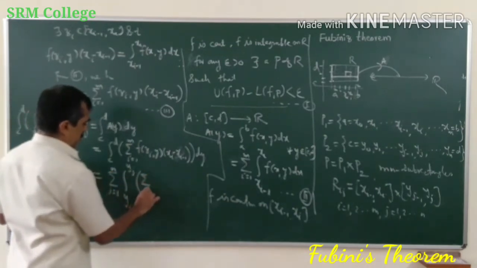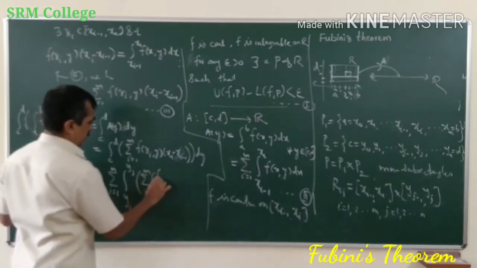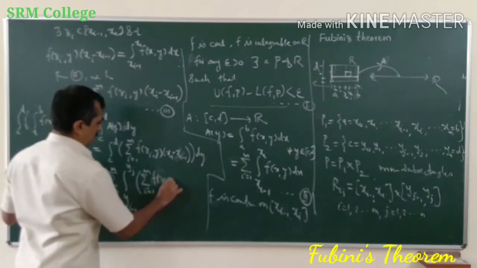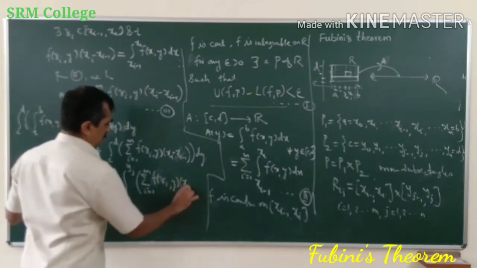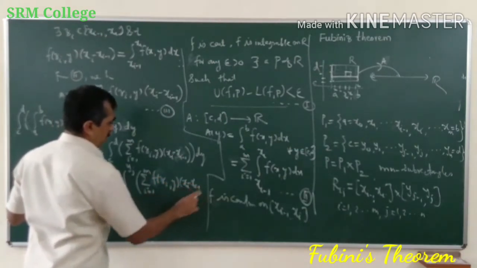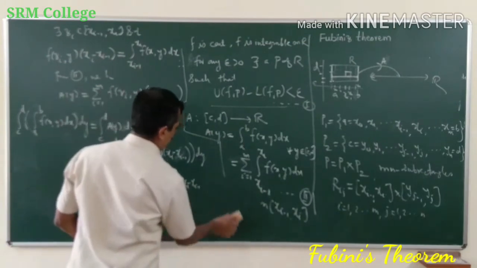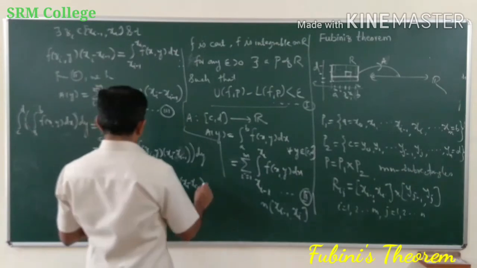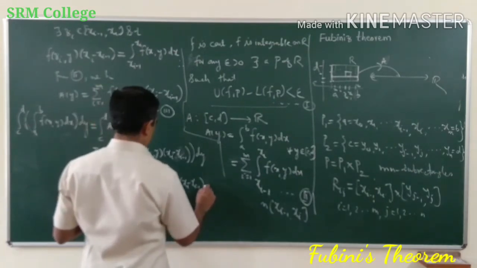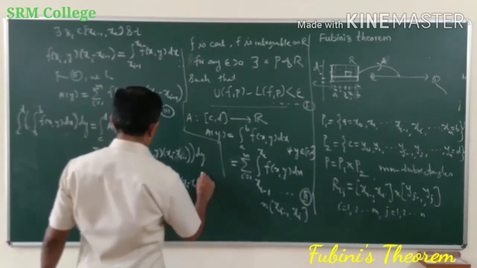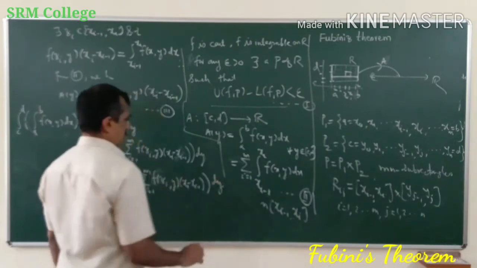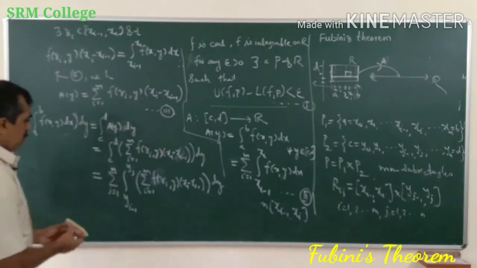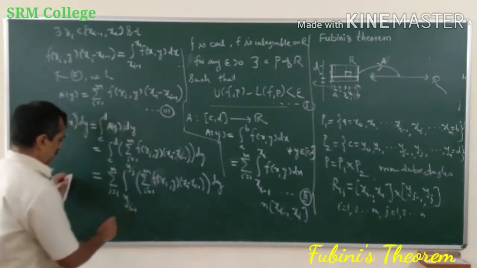This summation, as it is, f of zi by xi minus 1, and this is dy. Okay, we will write this simplifying.